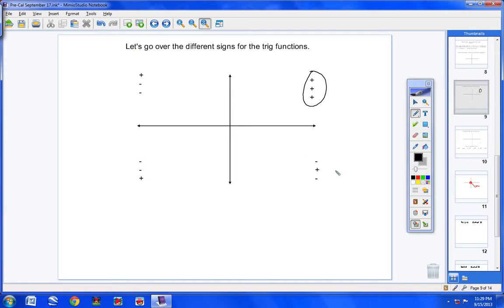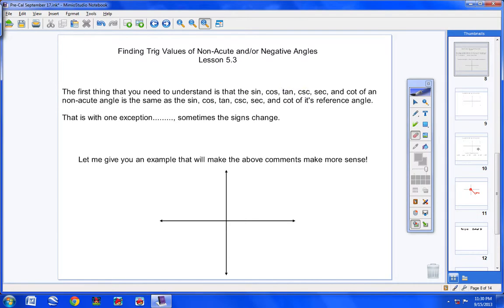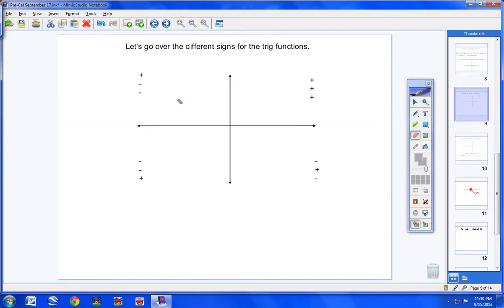And then here, just remember that cosine in the fourth quadrant, cosine is the only one that's positive. And of course, what goes along with cosine is secant. So cosine and secant are the only ones that are positive in the fourth quadrant. Everything else is negative. It's that easy. So everything here is positive. Everything here is positive. Over here, it's plus, minus, minus, minus, minus, plus. And then here, the only thing that's positive is your cosine.